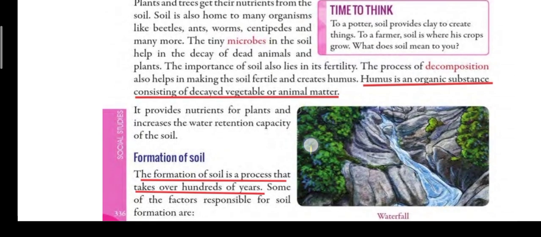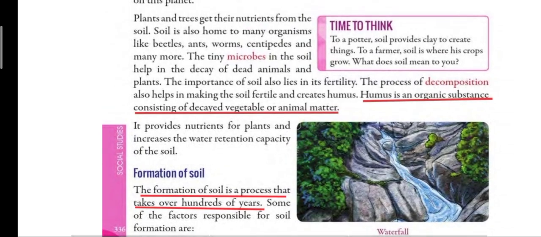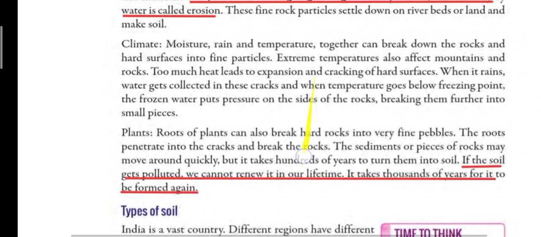Now, as you all read, soil takes hundreds of years to be formed. So it does not happen in 1 or 2 days. Soil does not form in 1 or 2 days. It takes many years to get formed. Now, what are the factors or ways by which soil is formed? Let us read about them one by one.